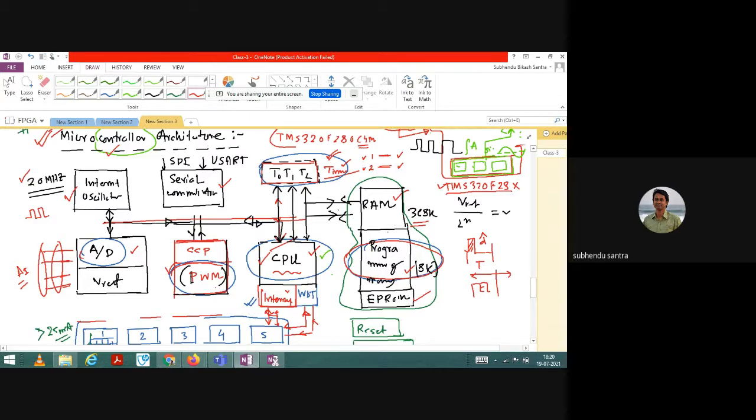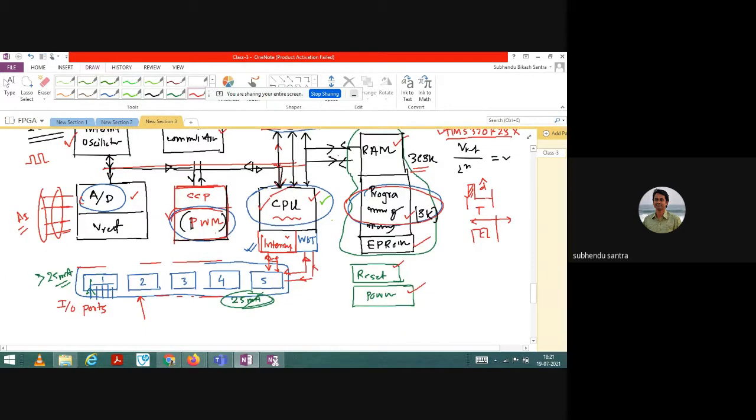All facilities are actually available in a microcontroller, which is unfortunately not there in the case of a microprocessor. Now there is a reset button and a power plug. Definitely it will be there, and another important thing is the IO port. In a microprocessor, if you have to configure the input output port, you need to use 8255.